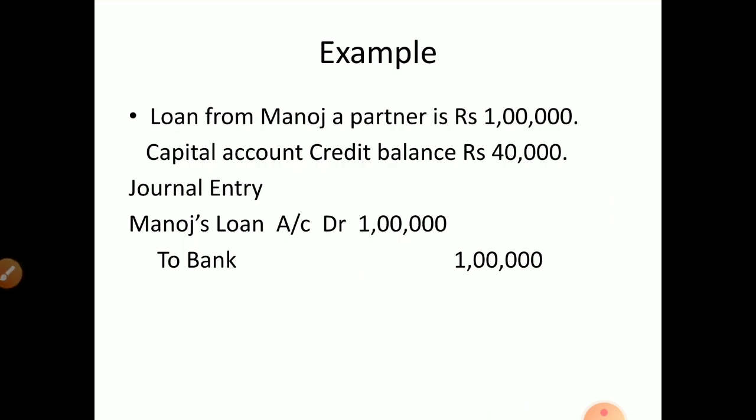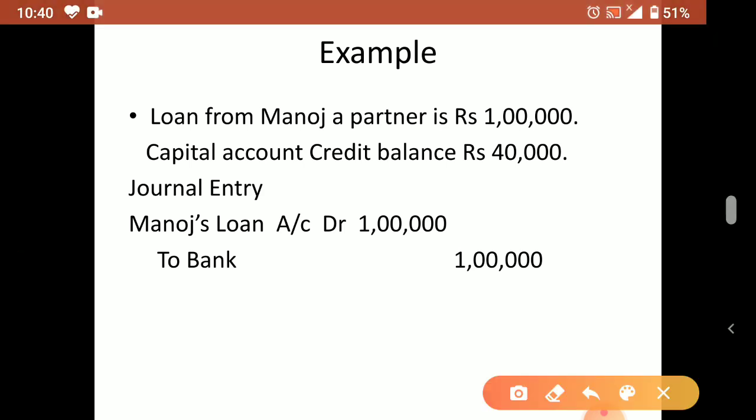Example 1: loan from Manoj, a partner, is rupees 1 lakh. Capital account credit balance 40,000. So here the loan we can understand, but this is the thing you have to take care of. Credit balance means what? Favorable balance. He has a balance of 40,000 in his account. So how will we pay the loan?